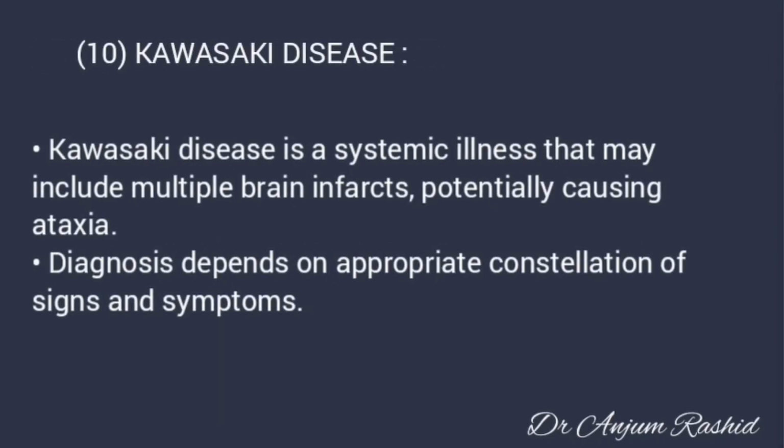Another cause of acute ataxia in children is Kawasaki disease. It is a systemic illness that may include multiple brain infarcts, potentially causing acute ataxia. Diagnosis depends on the appropriate constellation of signs and symptoms of this disease.